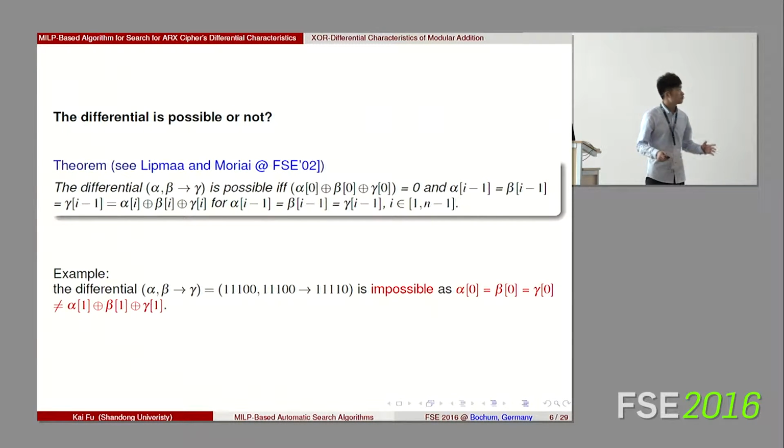If the differential alpha, beta to gamma is possible, alpha_0 or beta_0 or gamma_0 must be empty. Another constraint is that if alpha_{i-1} equals beta_{i-1} equals gamma_{i-1}, then alpha_i or beta_i or gamma_i must be alpha_{i-1}. This is a simple example.